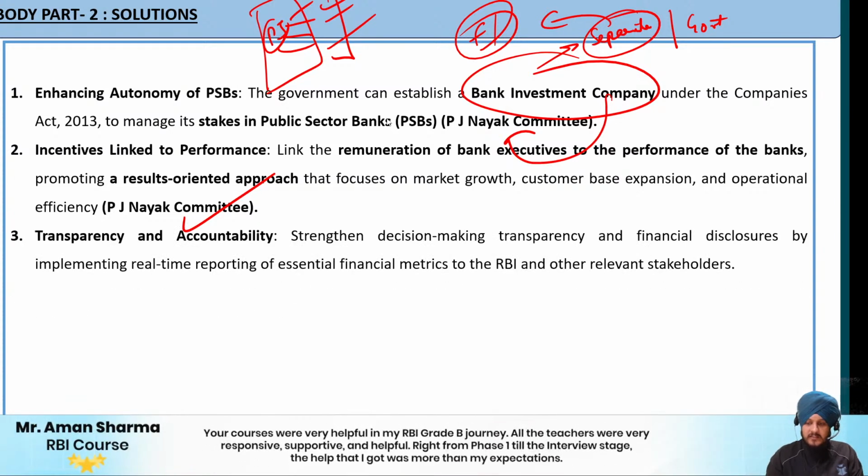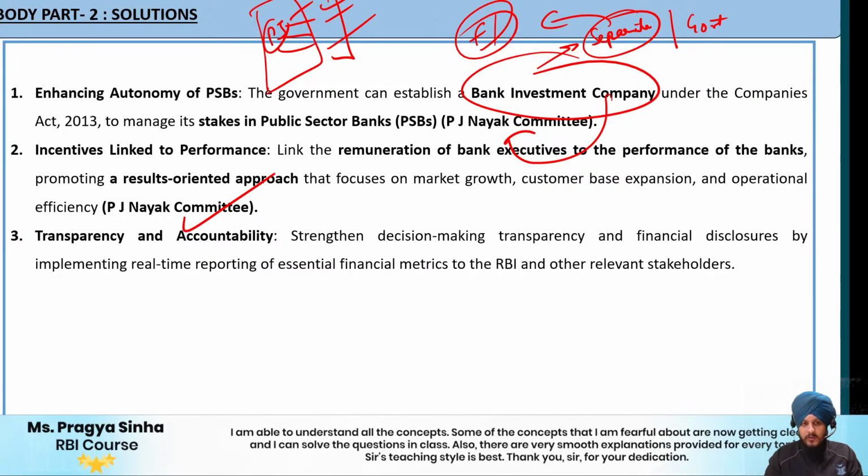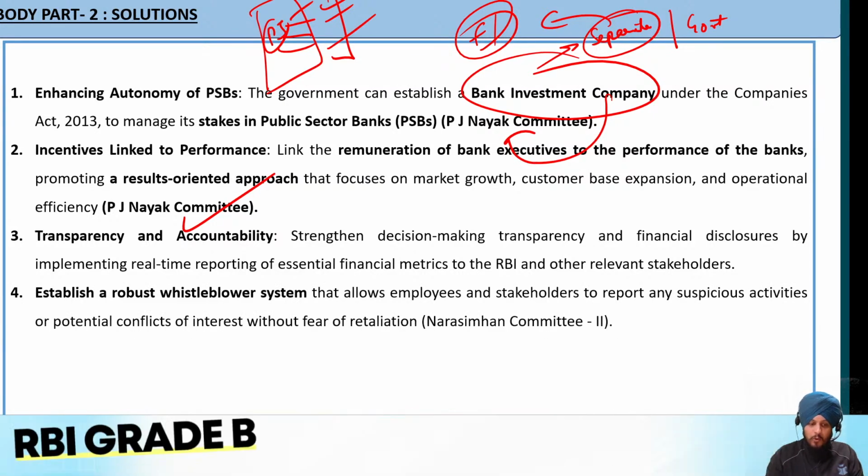The next is transparency and accountability. We need to promote transparency and accountability. I don't think we need to explain this point, because it will help in better monitoring, better reporting, and will improve our banking parameters and indicators. Fine. The next is to establish a robust whistleblower system.